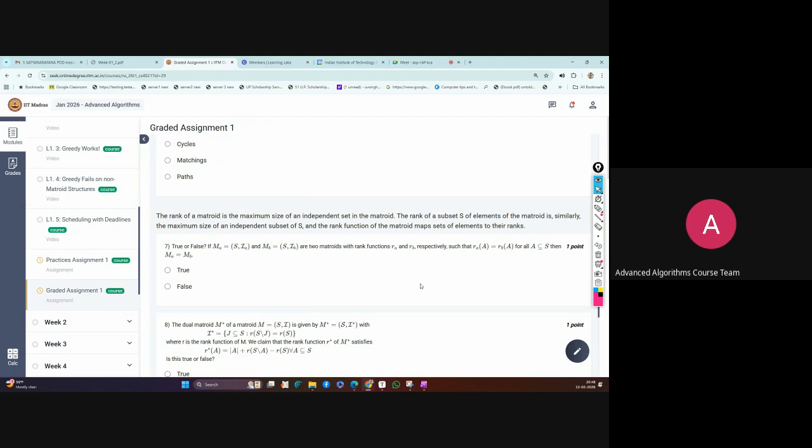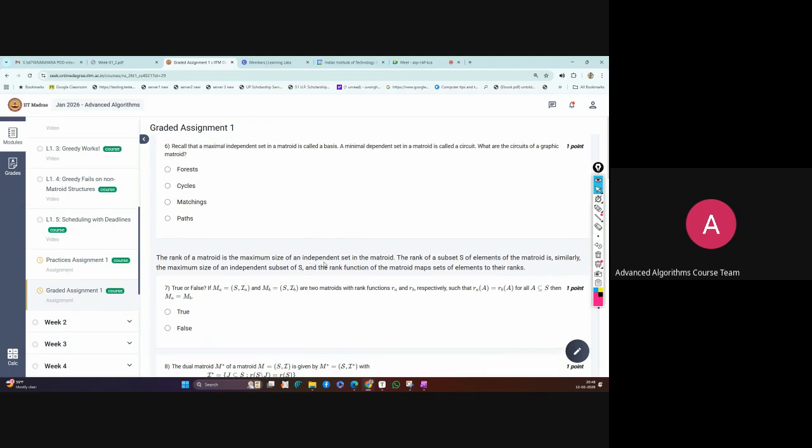It is a math heavy and proofs heavy type of course. But the first 4 weeks are somewhat related to the PDSA course, so you have already seen some part of that, and the remaining later part will be completely new, from week 5. In quiz one, questions will be similar to this. Whatever you have seen in this practice, figure out what is the Metroid, whether it is a Metroid or not, and what are the properties of a Metroid. That type of question, not too hard. Okay, the same type of questions.